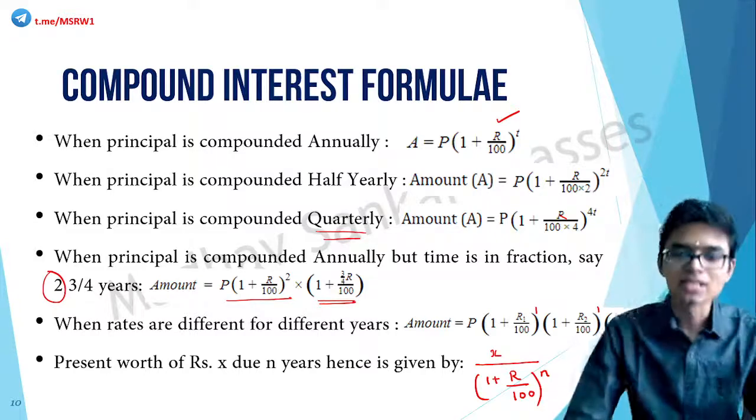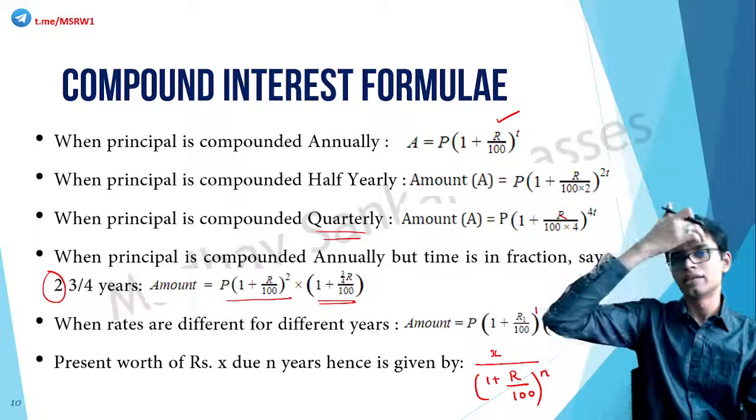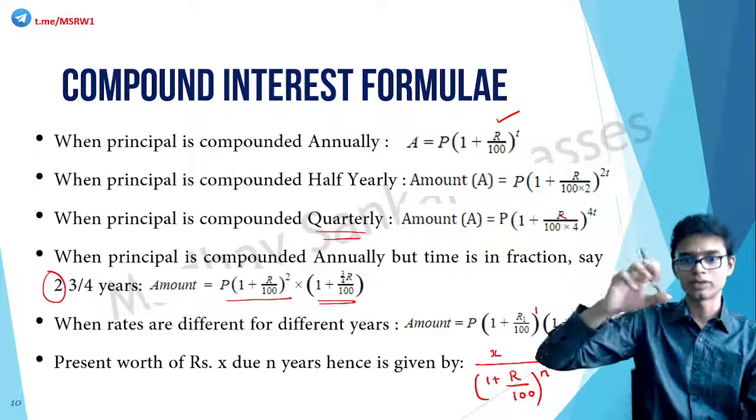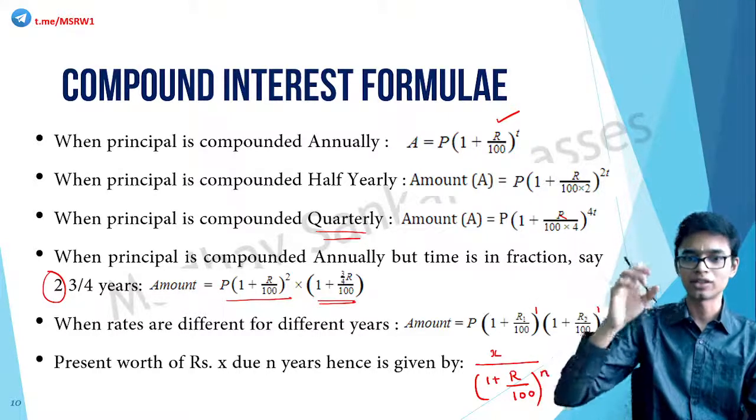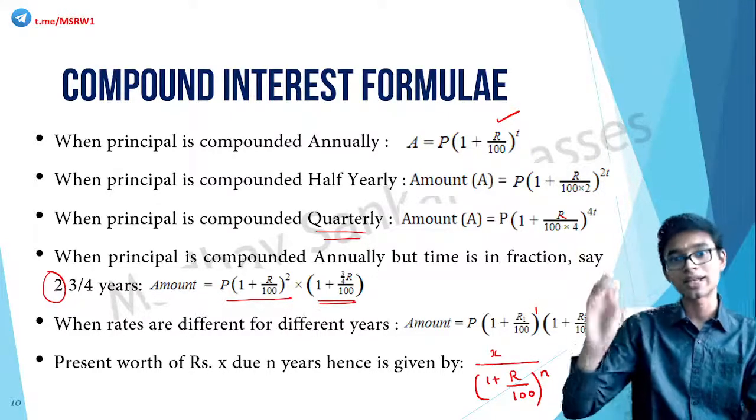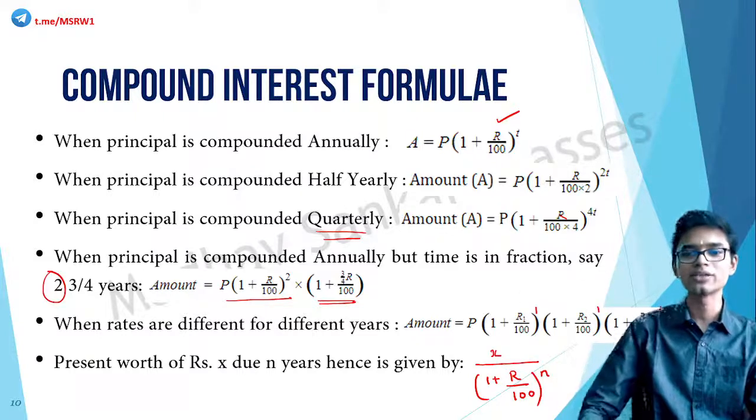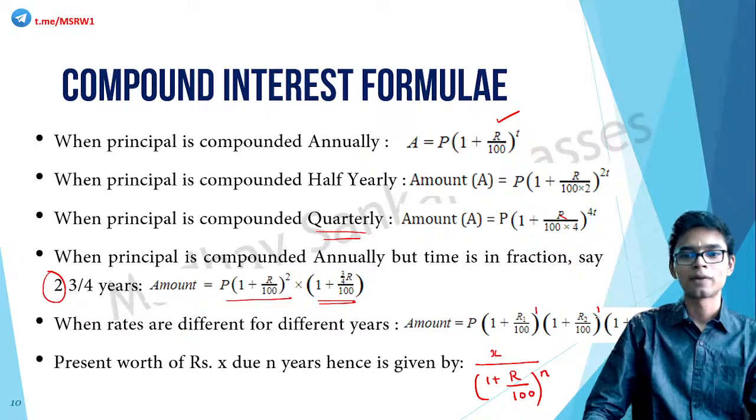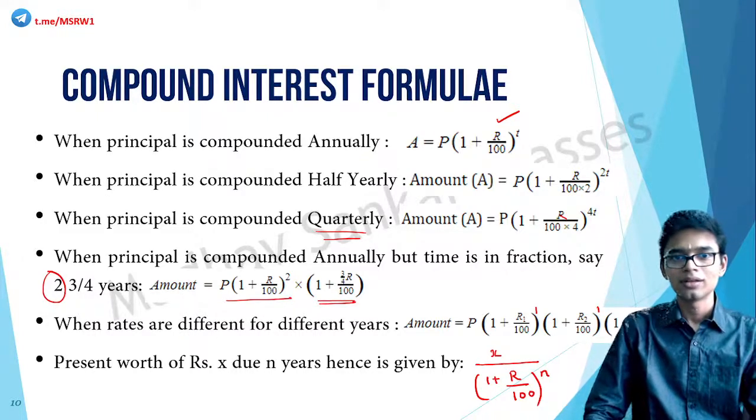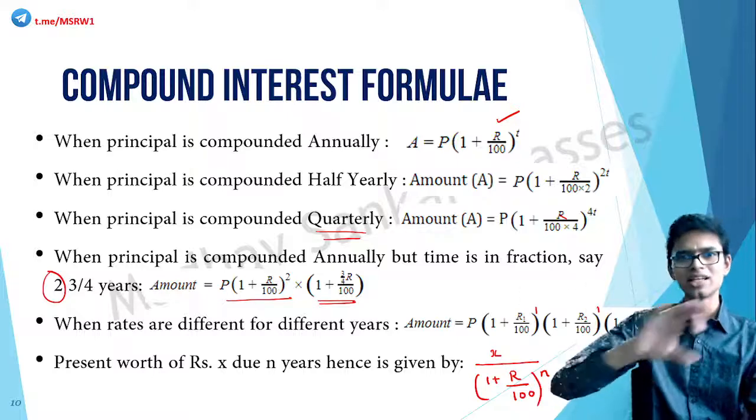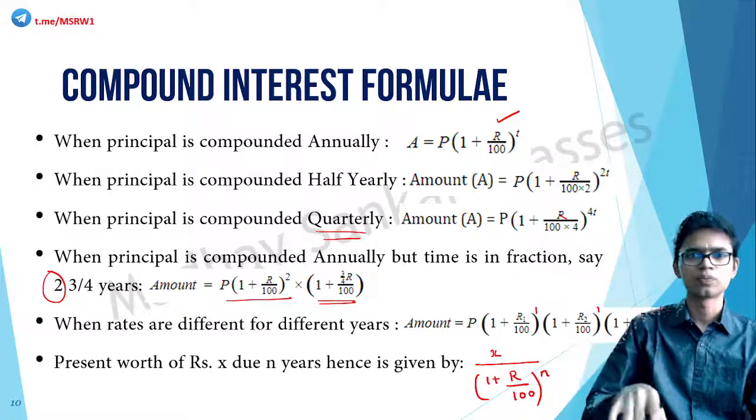But if it says, for example, that in the first year the interest is r1, and in the second and third year the interest is r2, in that case you can write it as 1 plus r2 by 100 the whole square. Again, it's the very same pattern, nothing new.